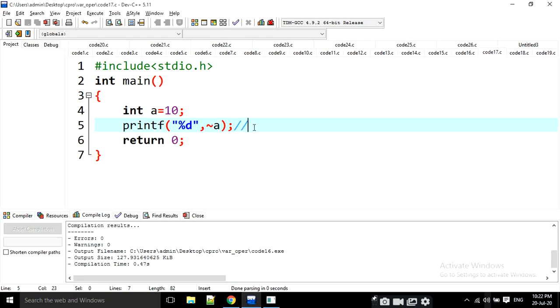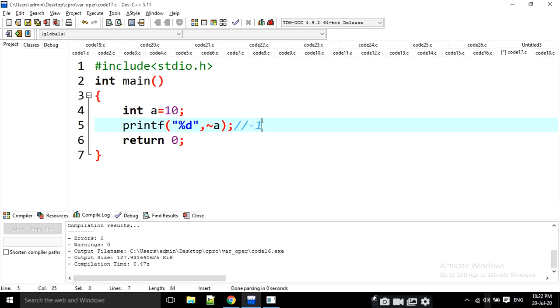Look at here. This is the bitwise NOT operator. If I am going to print it as a signed integer, just look, the formula is very simple. If it is a signed integer, int means signed int, and percentage d is also signed int. Then I am going to print the value, then easily it is going to be minus 11.